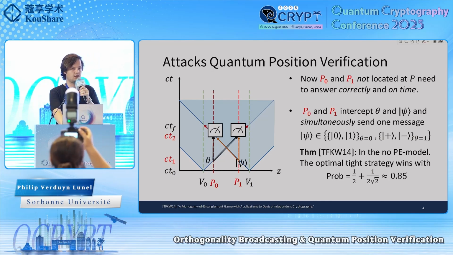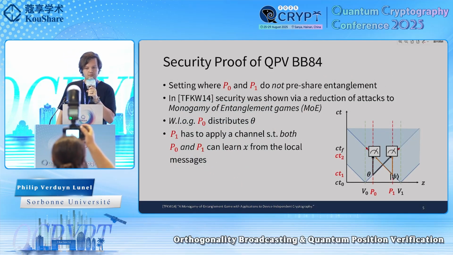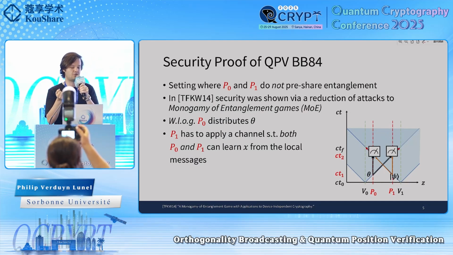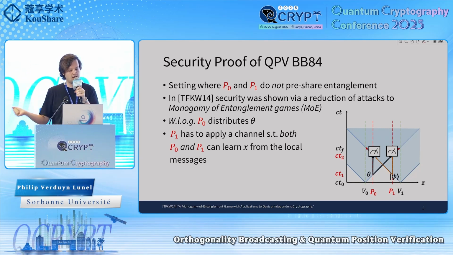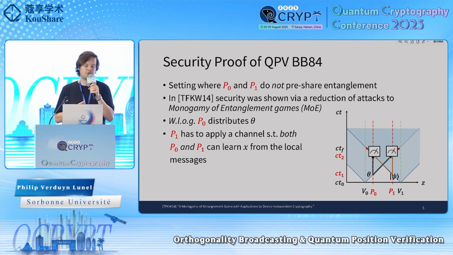And this was done via reduction to monogamy of entanglement games, and I'm going to show it to you. So the reduction goes as follows. In this setting, you get from one side the basis information, which is classical information. So attacker P0 intercepts this information and she can keep it and send it on to the other attacker. And the other attacker intercepts the quantum information. And he's allowed to apply some sort of channel and keep something for himself and send something over to the other side.